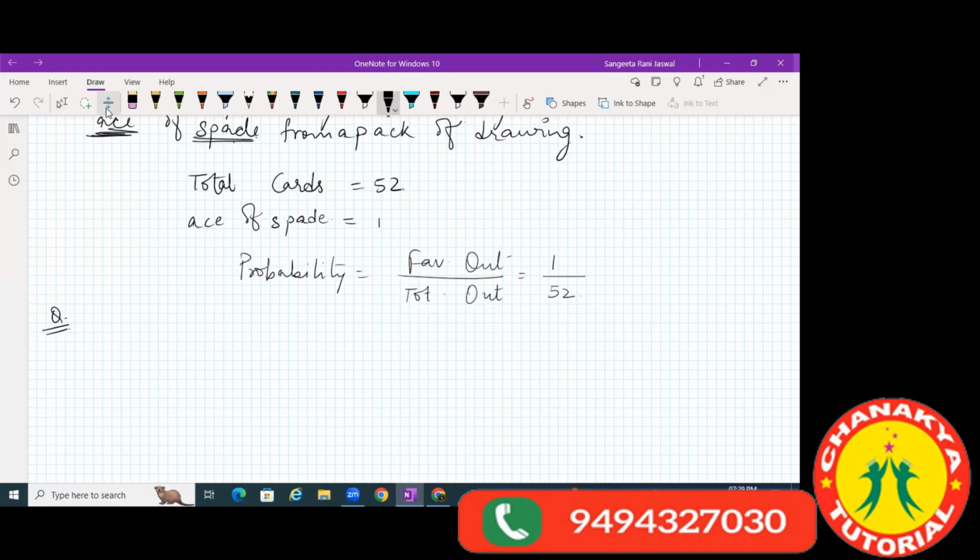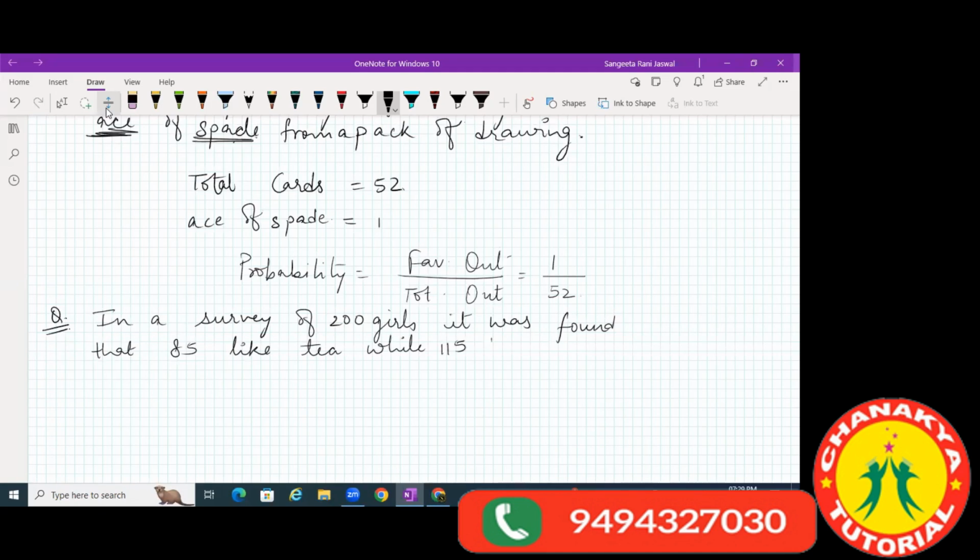Okay, in a survey, take down the question. In a survey of 200 girls, it was found that 85 like tea while 115 dislike it.